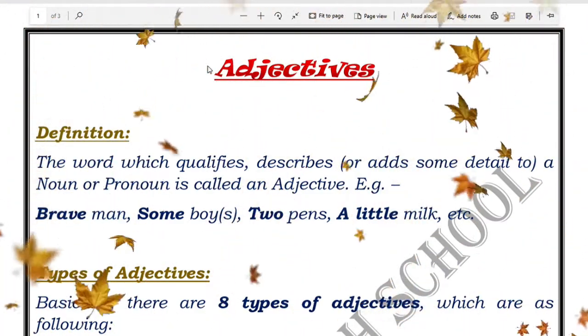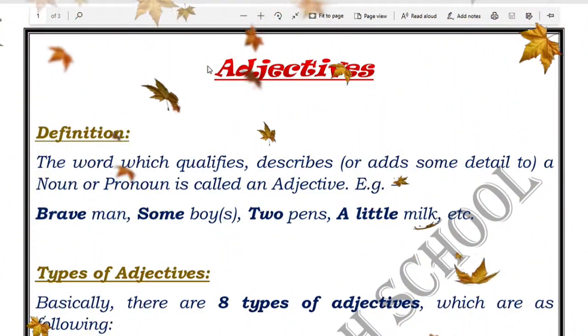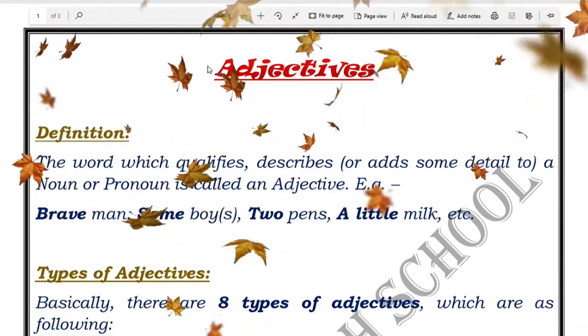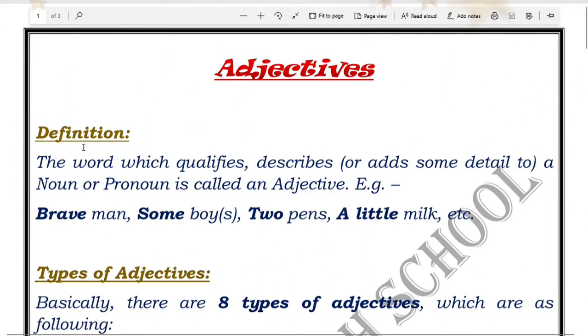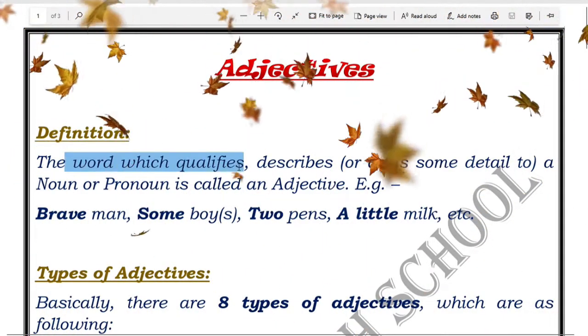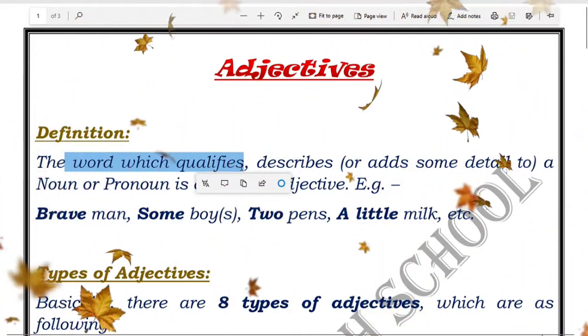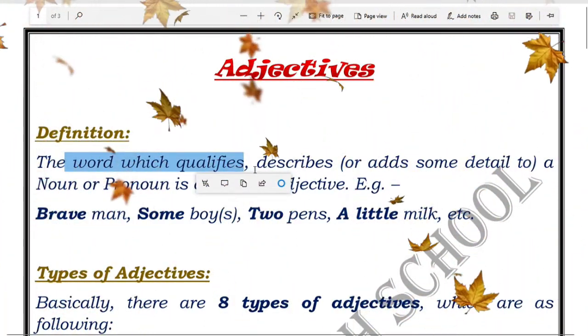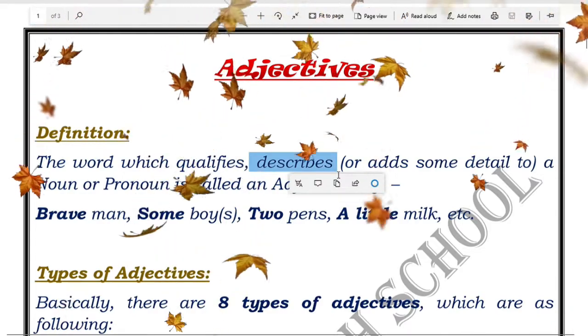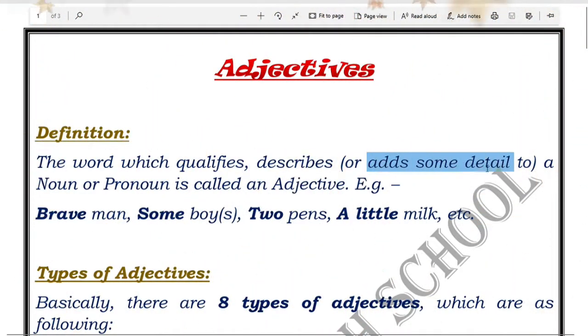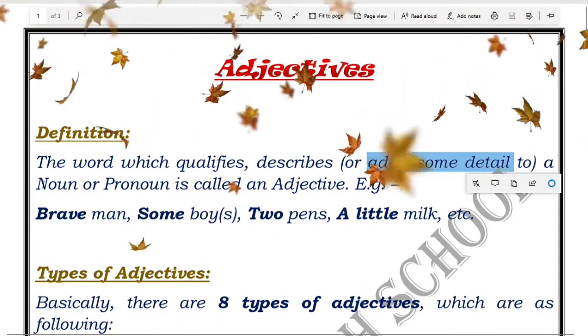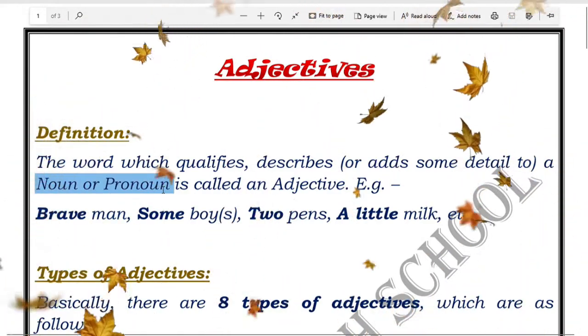In this video, we will be learning about one of the very vital parts of speech, that is adjectives. So let's start with the definition. The word which qualifies, means tells something more, which describes, which adds some detail to some noun or pronoun is called an adjective.